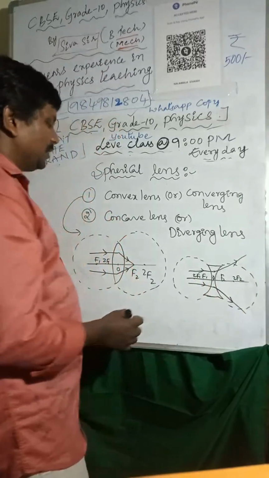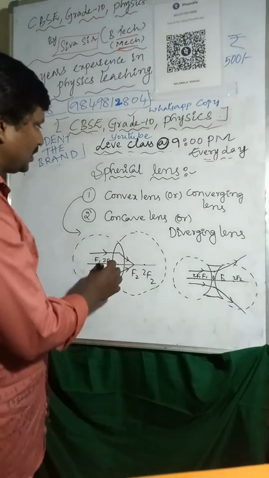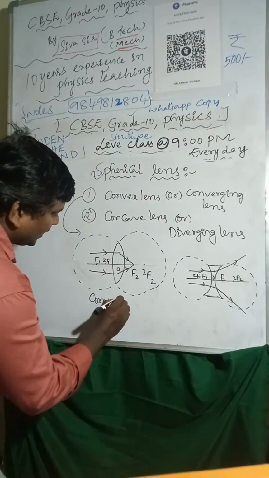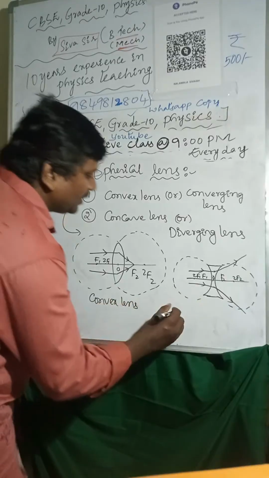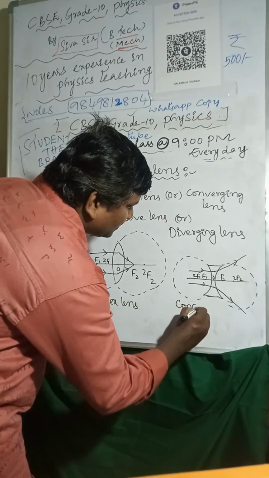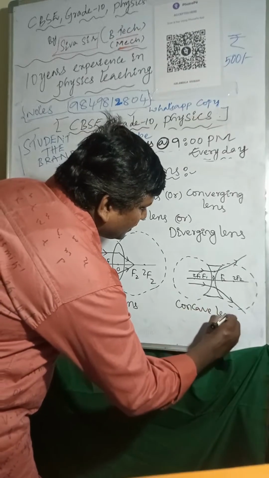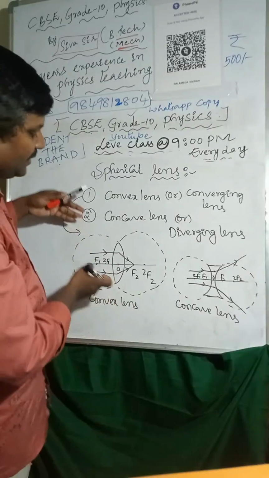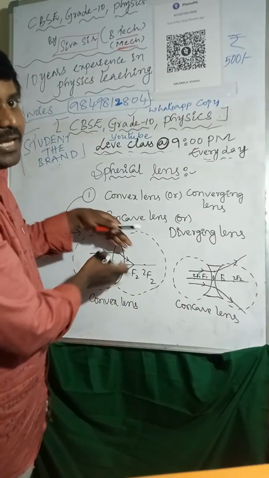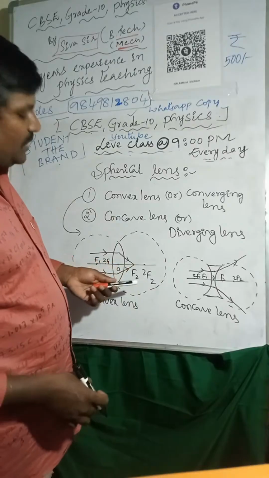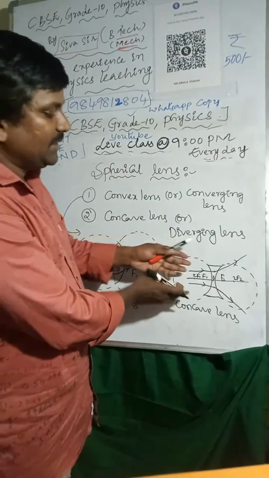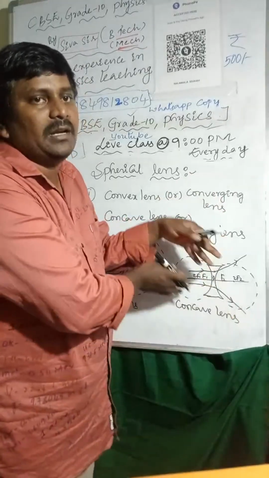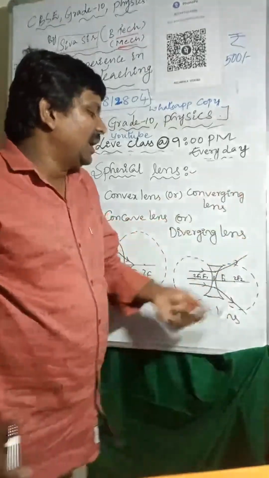So like this. What happens here: we can see this is a convex lens, and here is the concave lens. Here is a convex lens and a concave lens. Whenever light rays fall on a convex lens, it will converge the light rays and they meet at focus F2. Whenever light rays fall on the concave lens, they diverge, or move away from the principal axis.